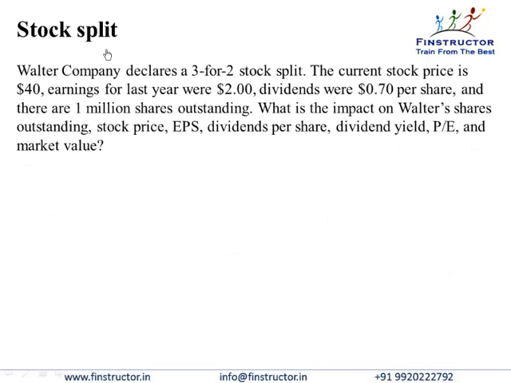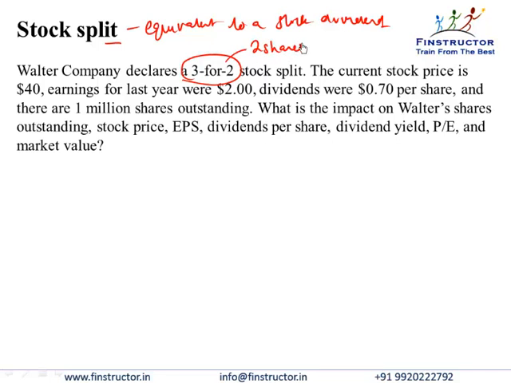Now again, remember guys, that a stock split is theoretically equivalent to a stock dividend. So if I say a 3-for-2 stock split, what it implies is that for every 2 shares of the stock outstanding earlier, you will now have 3 shares. Or you can say that a 3-for-2 stock split is the same as a 50% stock dividend.